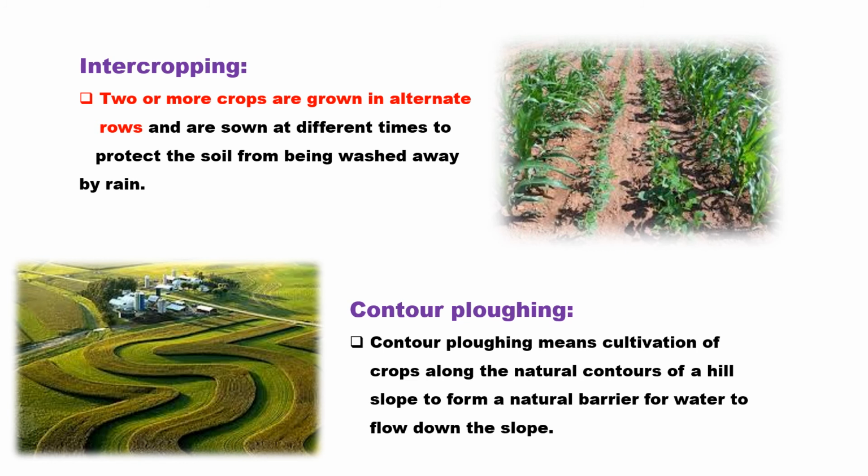And the next crop type can be intercropping. Two or more crops are cultivated in alternate rows because they are sown at different times and harvested at different times, so that it can always check the soil from being washed away. So it protects the soil from being washed away by the rain.